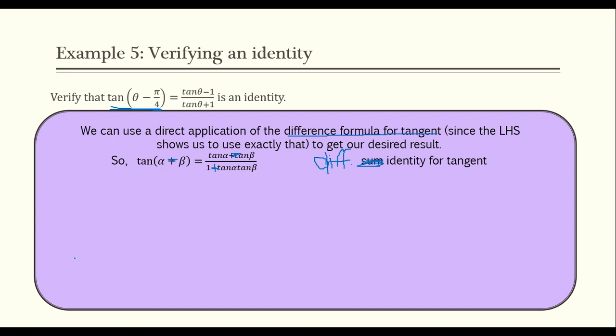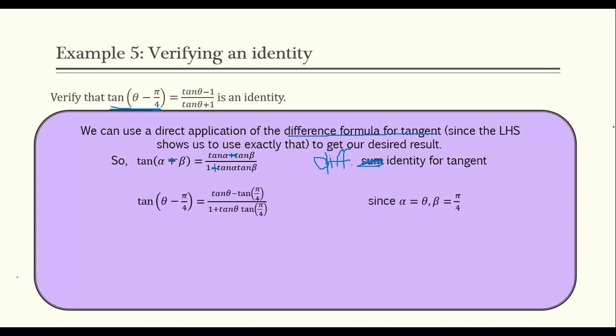I'm pretty sure I fix it in the next step. Oops. So just reestablishing what we have. There we go.